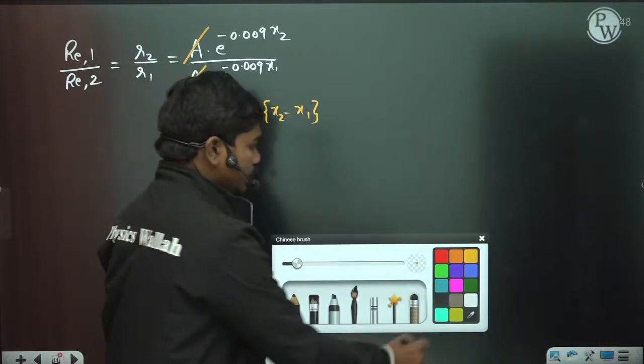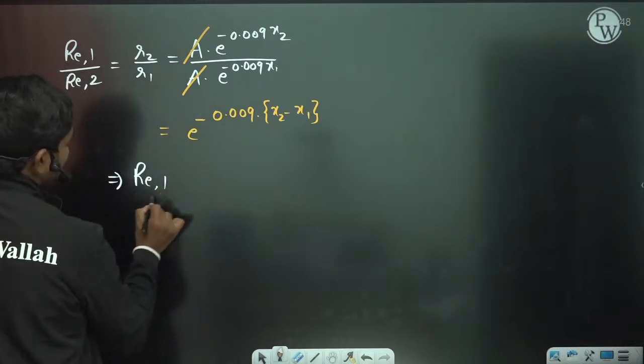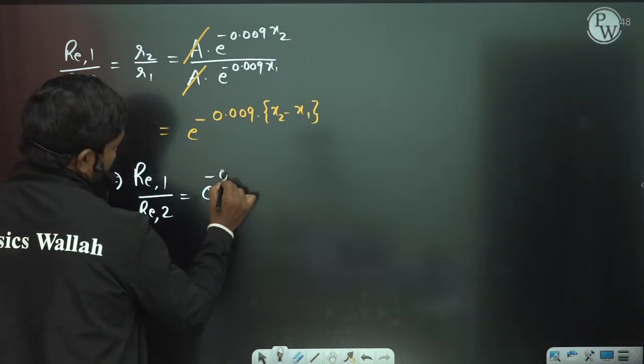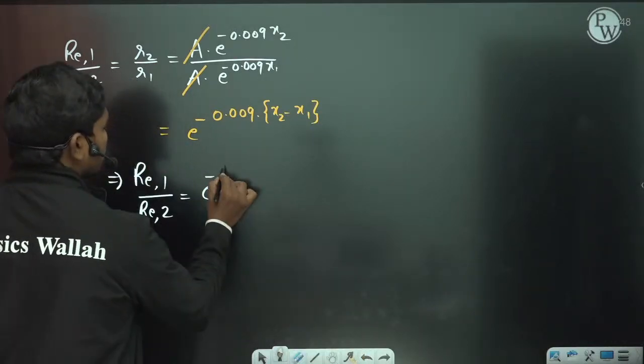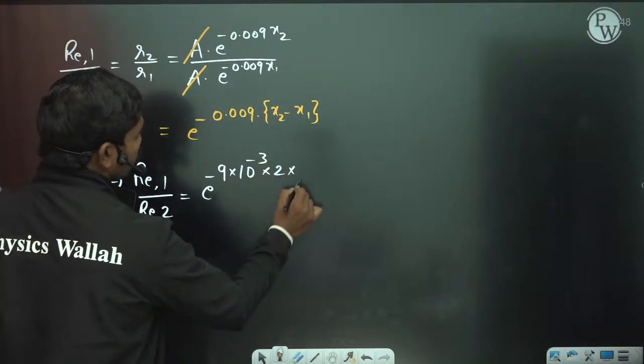Clear? So this implies Reynolds number at location 1 by Reynolds number at location 2 is equal to e to the power minus 9 into 10 to the power minus 3 into 2 times 10 cube.